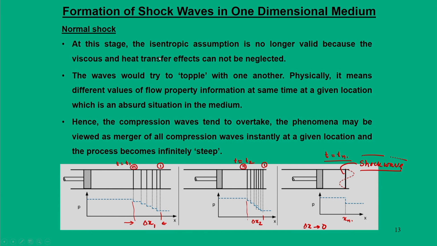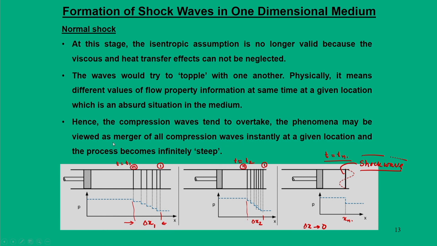Whatever has been written, we can say that at this stage when a normal shock is formed, the isentropic assumption is no longer valid, because viscous and heat transfer effects cannot be neglected. All the waves will try to topple with one another. It means it will assign different values of flow properties at the same time at a given location, which is an absurd situation in the medium. Hence the compression waves tend to overtake.